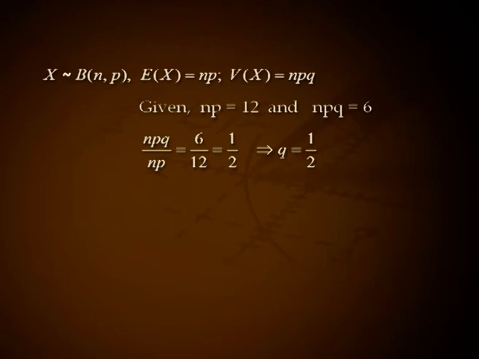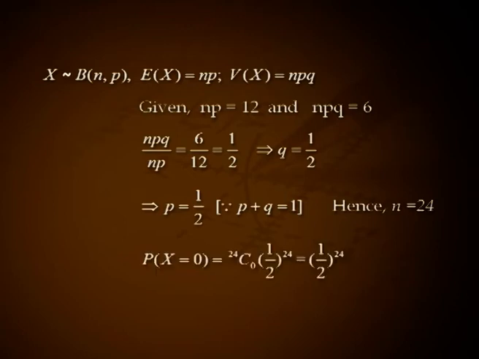that is equal to 6 divided by 12, which is 1 by 2. This implies q equal to 1 by 2. This implies p also equal to 1 by 2 because p plus q equal to 1. Hence, n equal to 24. Therefore, P of X equal to 0 equal to 24C0 (1/2) raised to 24, that is (1/2) raised to 24.